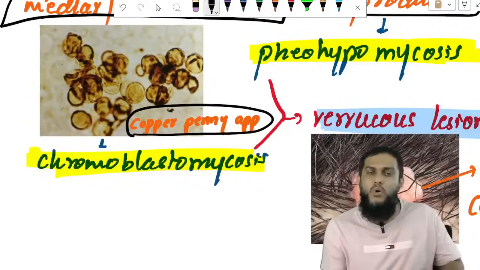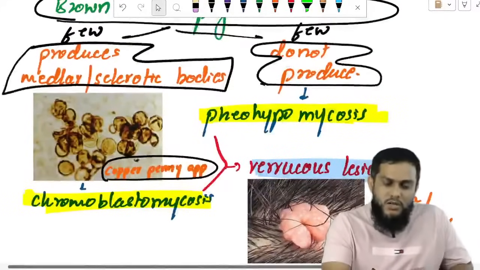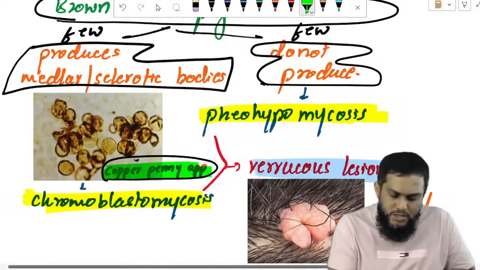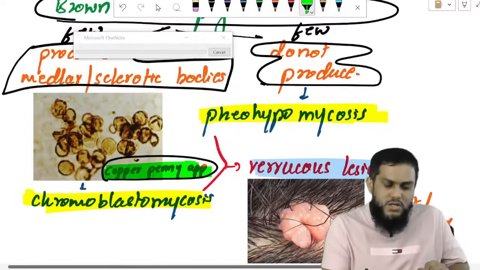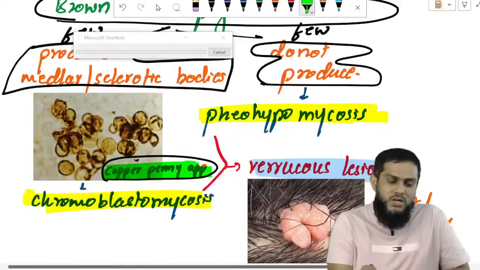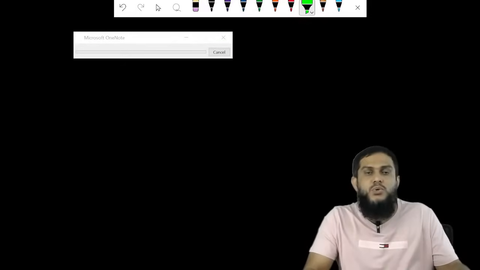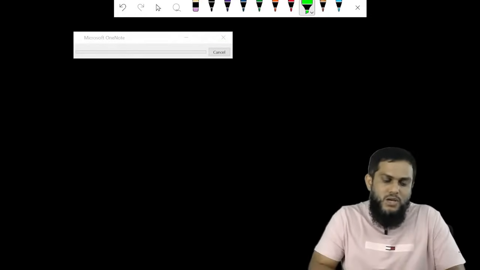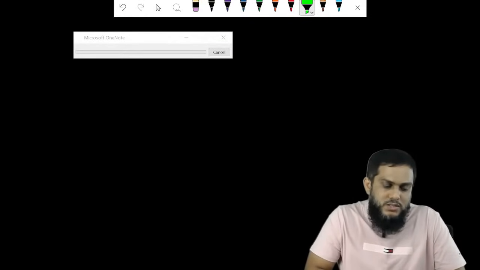They look like copper coins, copper penny appearance, but what are those? Those are medullary bodies or sclerotic bodies.